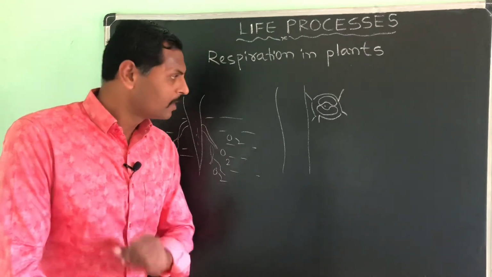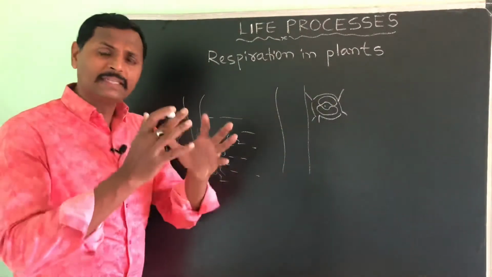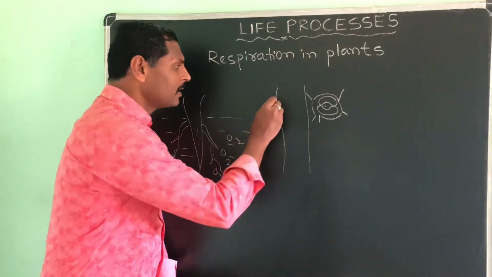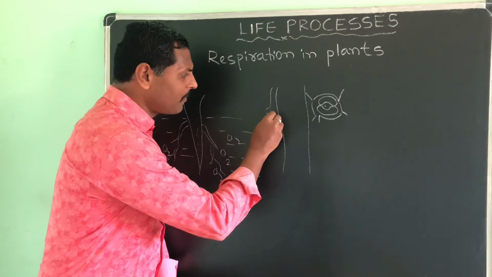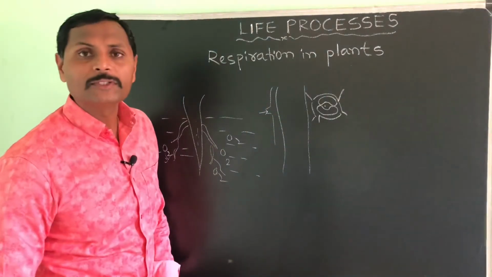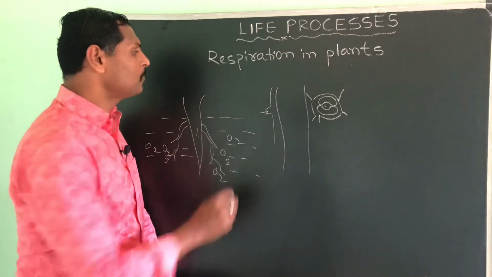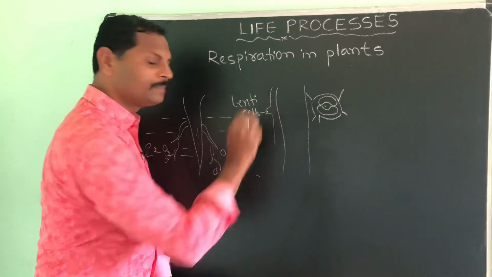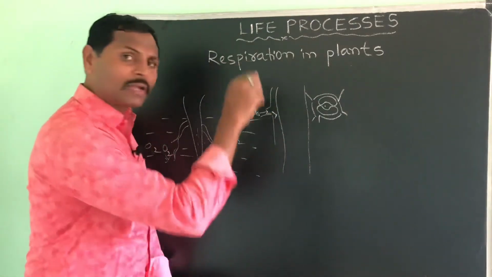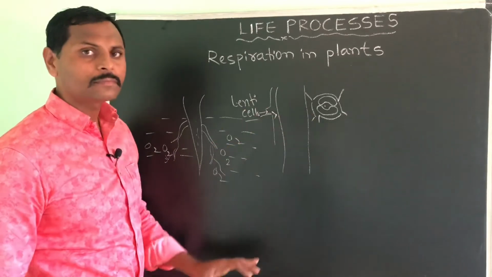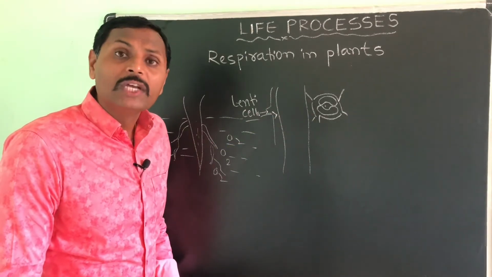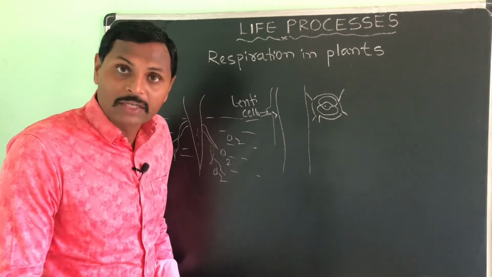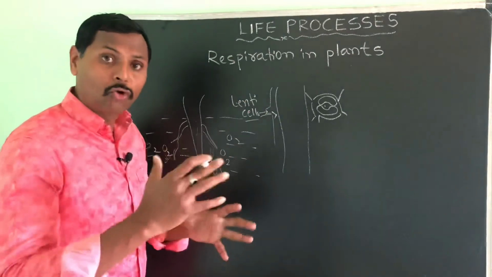Okay, right. And in the big trees which have trunks or bark, there you can see this type of small pores present. Those pores, we call them lenticels. Through these lenticels, I am talking about a big tree, not the small tree which is having a soft stem, and the stem is also green in color. I am not talking about that plant right now. I am talking about a big tree, an already grown up tree.